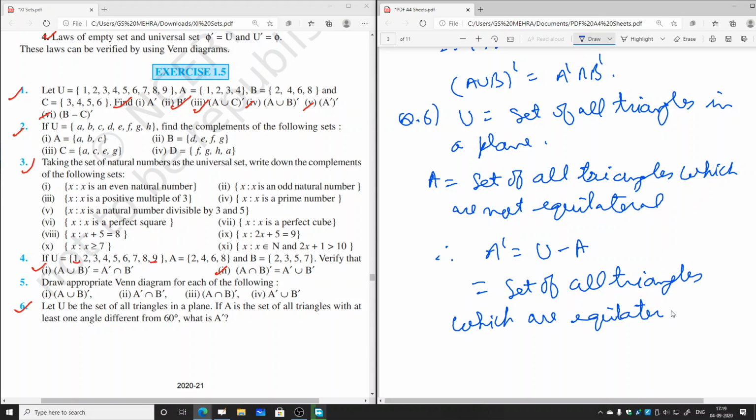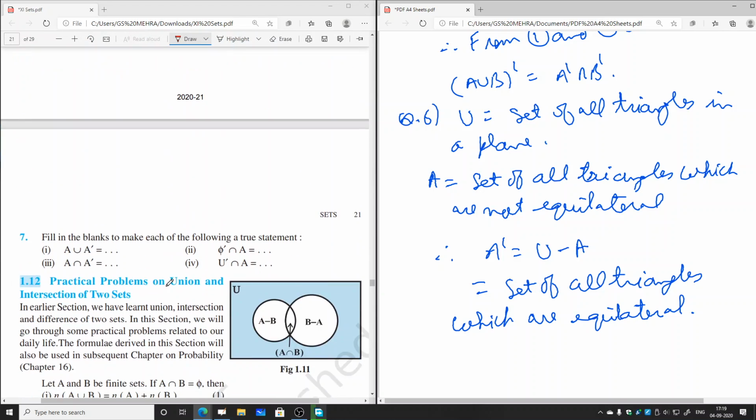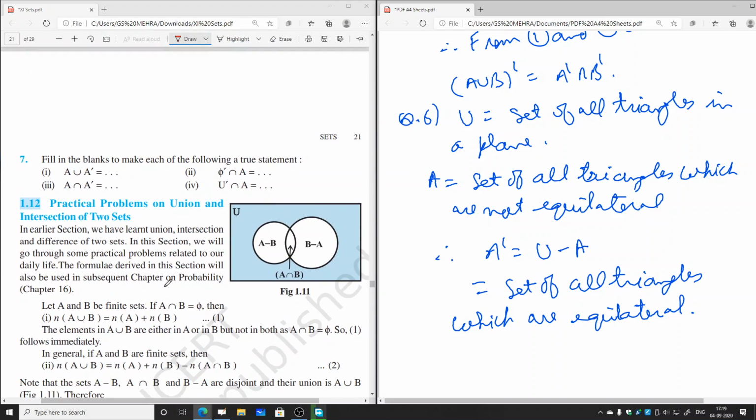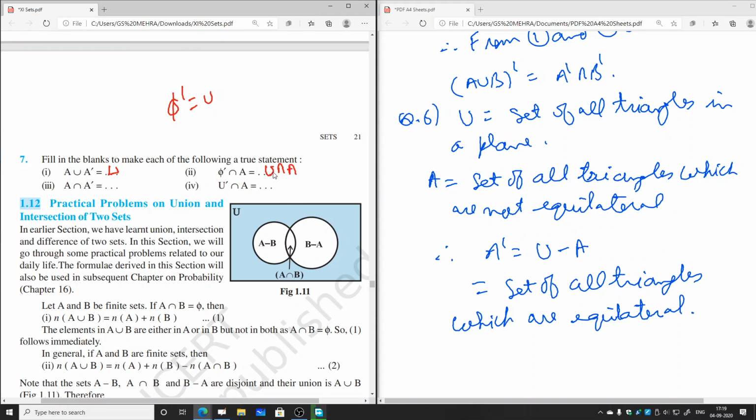Now we'll go to question number 7. Fill in the blanks to make each of the following a true statement. A union A complement, that we have already seen, is equal to U. Phi complement intersection A. What is phi complement? Phi complement is equal to U. And this will be equal to U intersection A. And out of these two sets, A is a subset of U. Therefore, U intersection A will be equal to A.